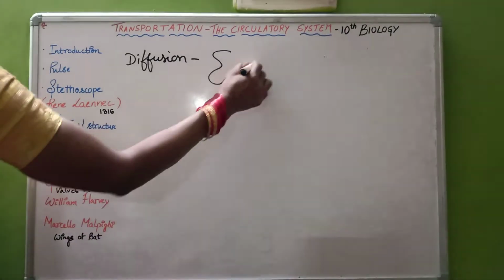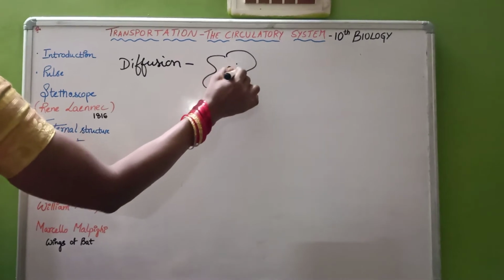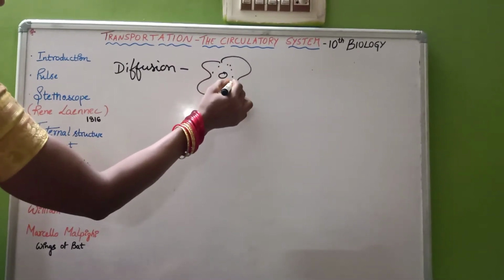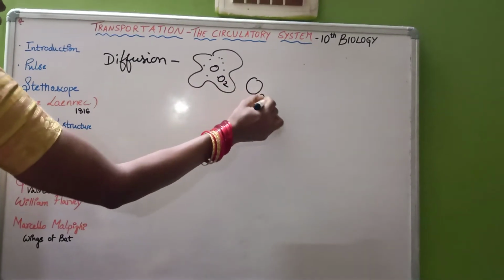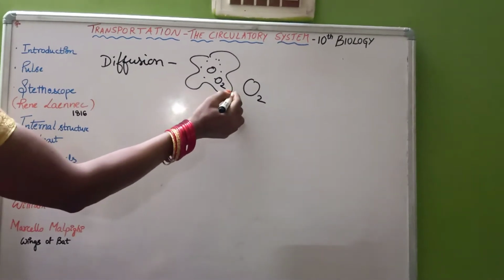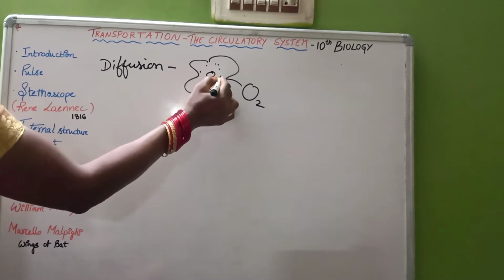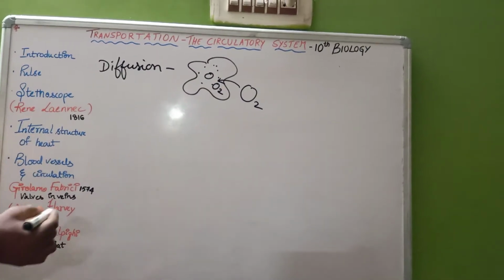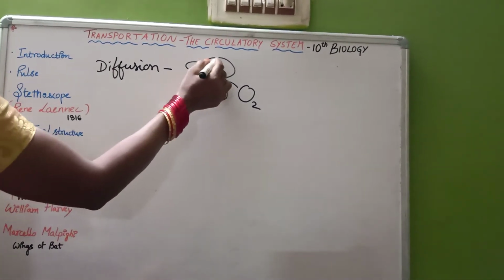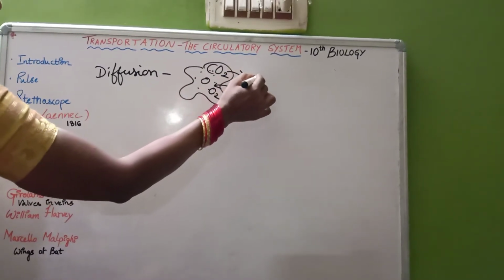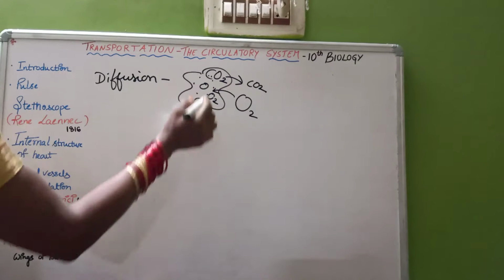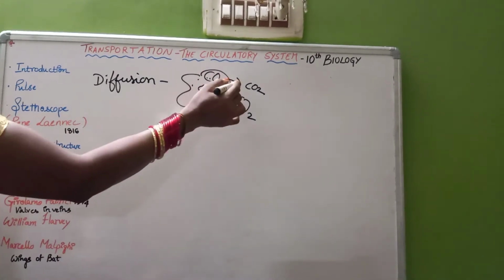In amoeba, if oxygen is less inside and the surrounding outside oxygen concentration is greater, the movement takes place in this way. And when the carbon dioxide concentration inside is greater and outside it is less, the flow will be in this direction.